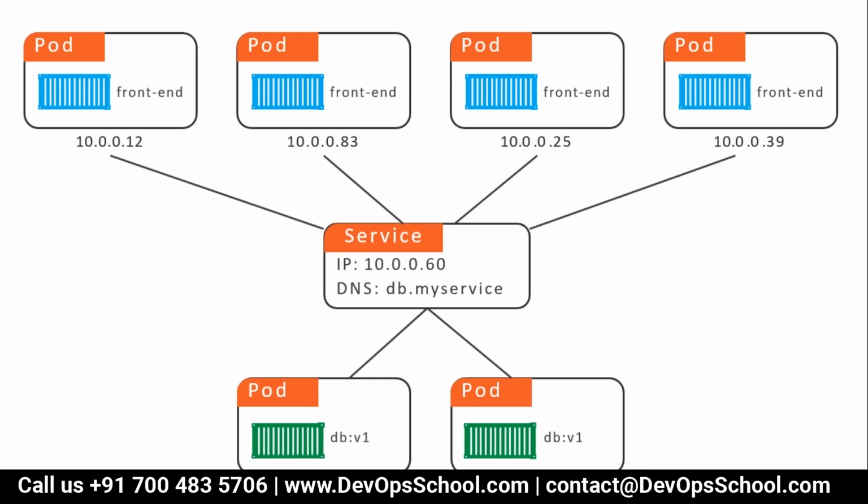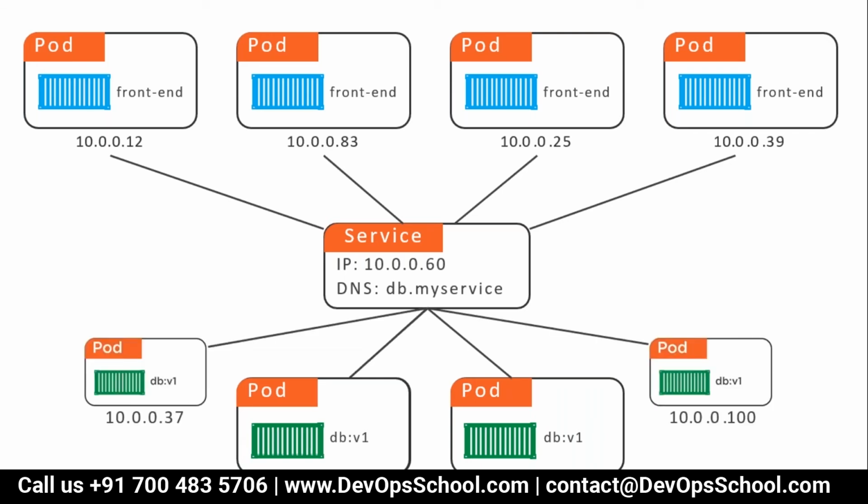Okay, so now you see here, suddenly you did the scaling up. You did very well in the demo and lab also. So it becomes 2 to 4. Maybe you have 100 pods, it'll become 200. You know that new IP addresses keep coming, new pods keep getting added. So how will this service register those new pods? New pods come with new IP addresses. How will these pods get registered automatically and load balanced by the service? That's one problem.